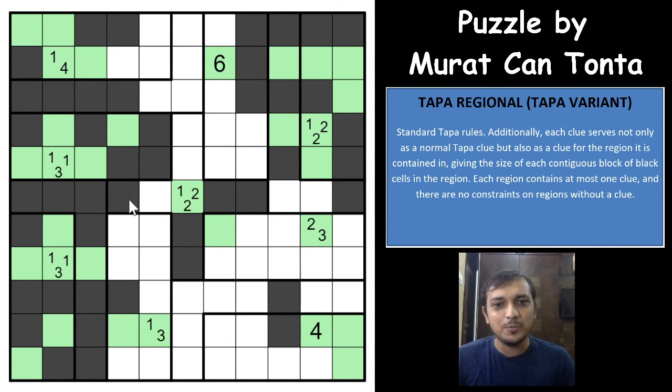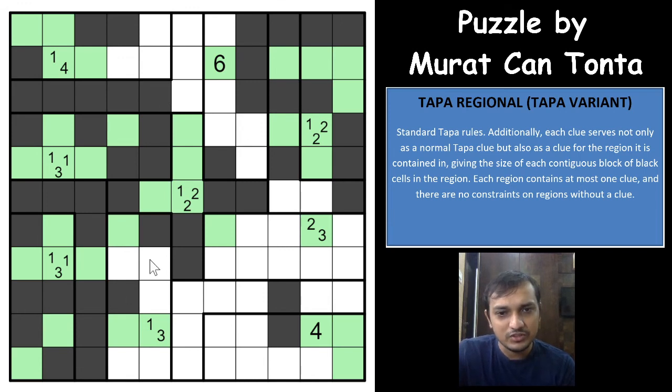That was a really good break in, because this region has already fulfilled 2, 2 and 1 shaded cells. All the other cells in that group will have to be unshaded. This is unshaded. And now for the surrounding clue, for the 1, 1, 2 clue, both of these will have to be shaded. So you have 2 shaded cells here, 2 shaded cells here, and 1 shaded cell here. Excellent. And this group will have to go out this way. This is unshaded. Both of these will be shaded for the 1, 1, 3 clue. This will be shaded for the 1, 3 clue surrounding area. This will be unshaded. This will be unshaded.